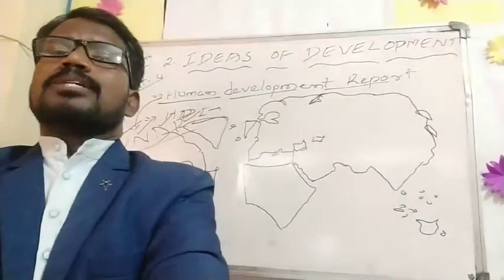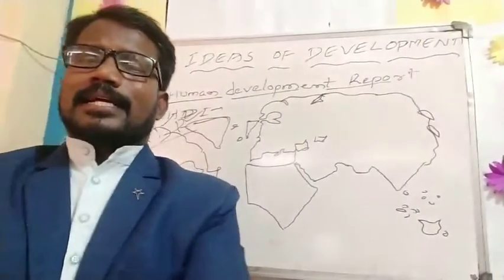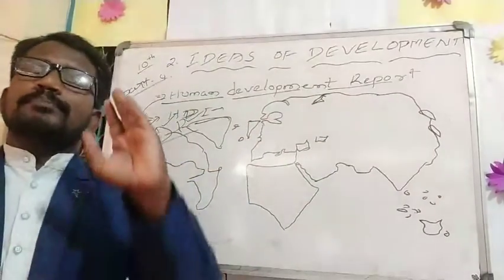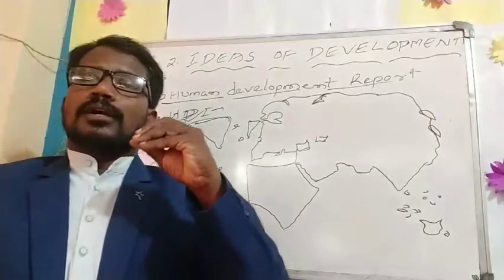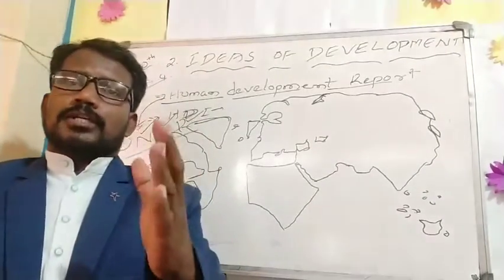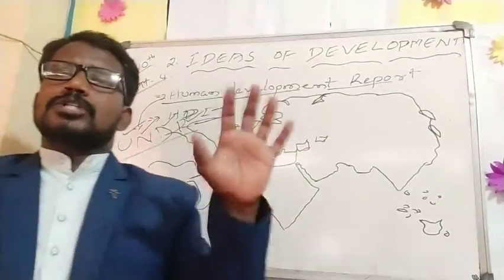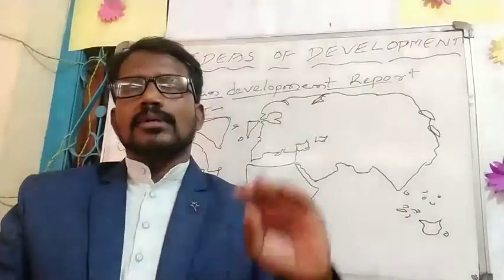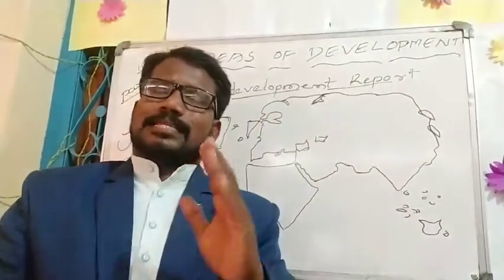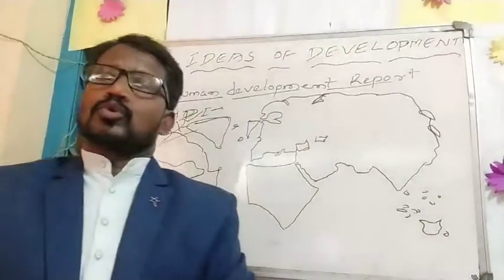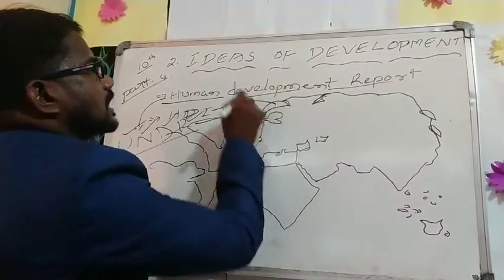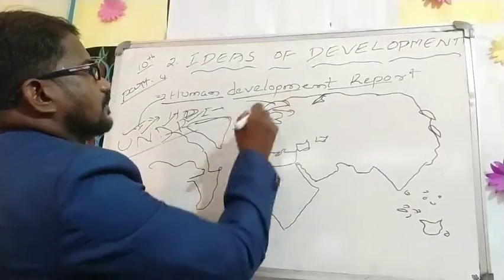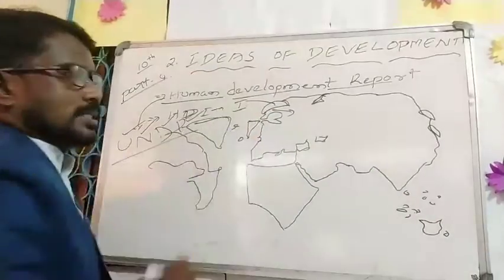How can we measure human development in any country in the world? Through the country's income, education and health facilities. As per the analysis, the Human Development Index gives the first place to Norway.